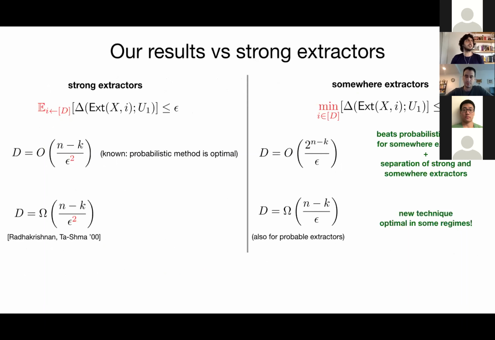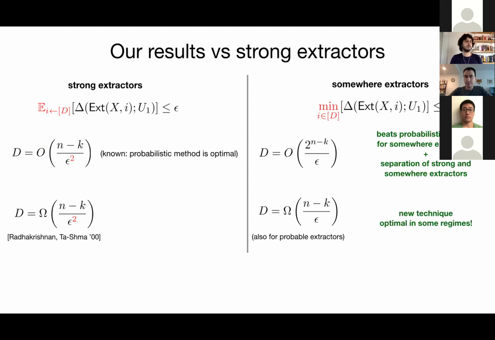The reason why it fails to give n minus k over epsilon is that our upper bound is actually not probabilistic. We give a construction of a somewhere extractor with this number of seeds.